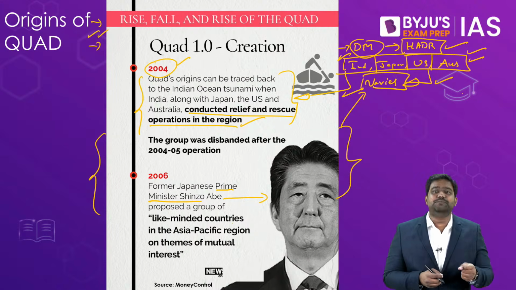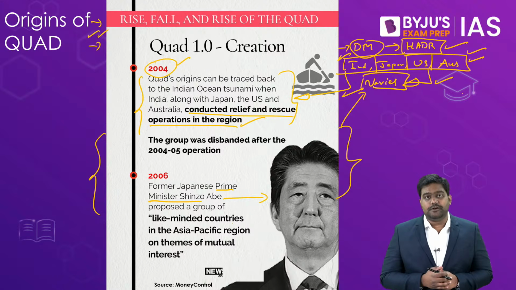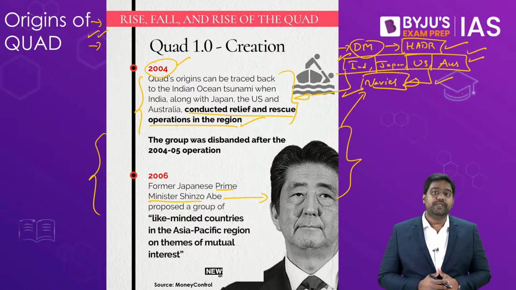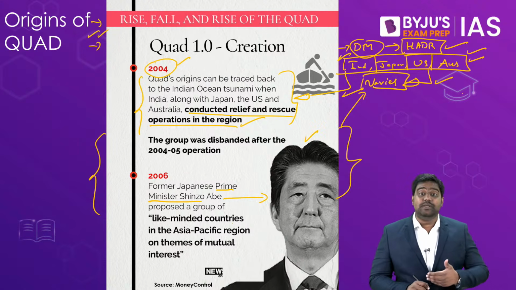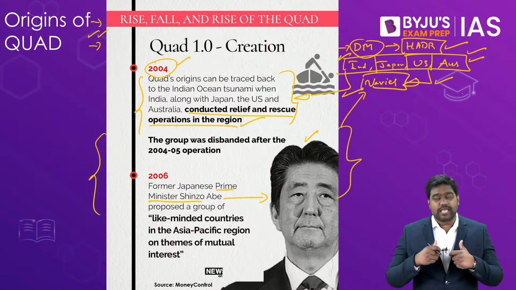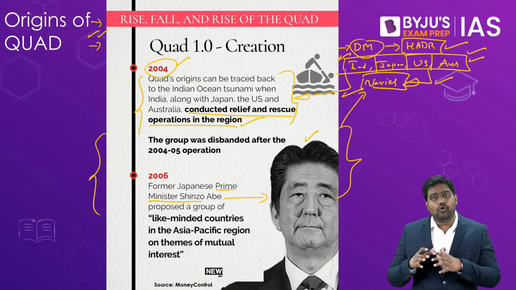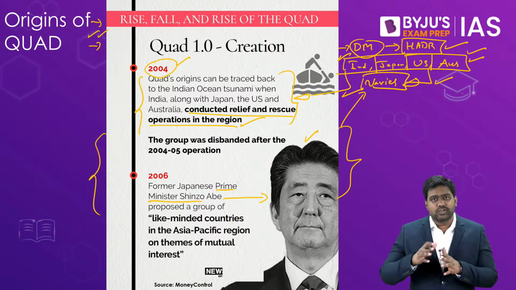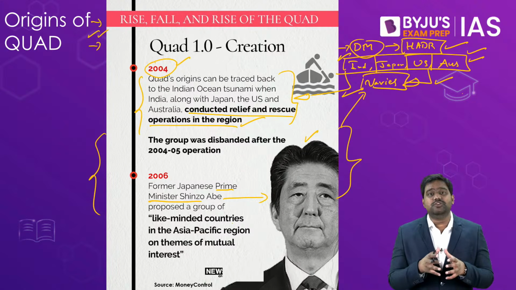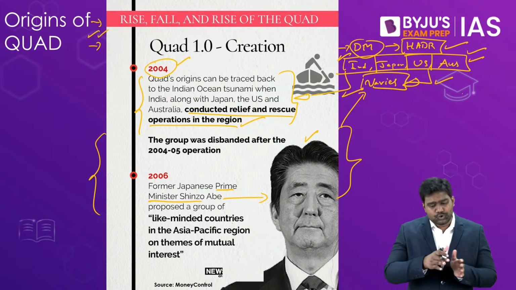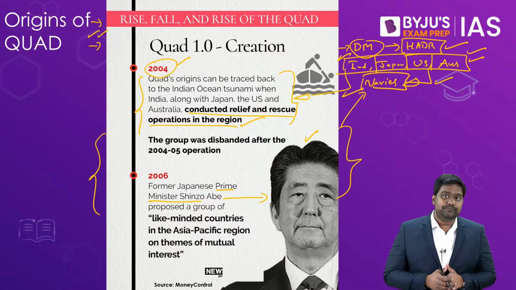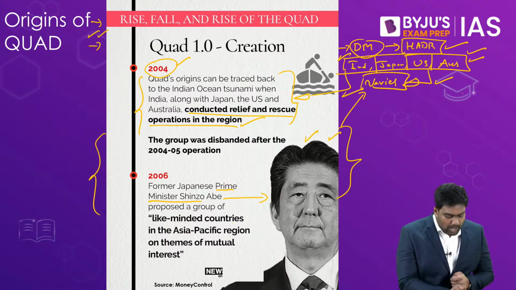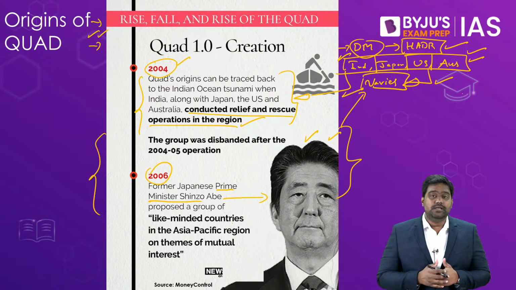China was picking disputes with most of its neighboring countries, including Japan, India, and many Southeast Asian countries. As tensions were increasing between China and Japan, Japan came up with the idea that the 4 like-minded democracies which have interests in the Indo-Pacific, that is India, US, Australia and Japan, need to collaborate, need to come together to jointly counter Chinese aggression. This idea was initially proposed by Japanese Prime Minister Shinzo Abe in 2006.